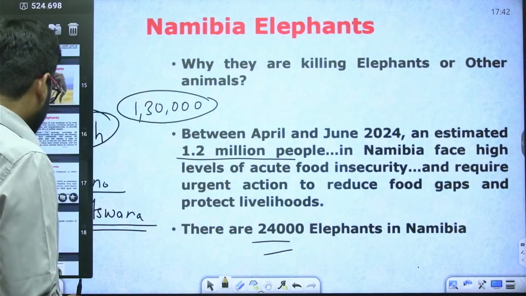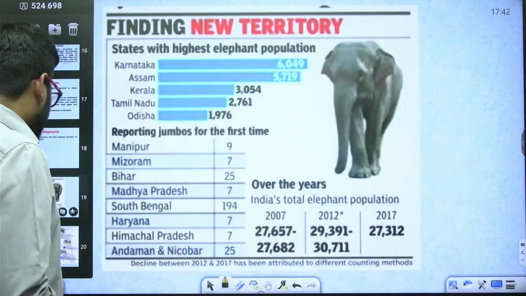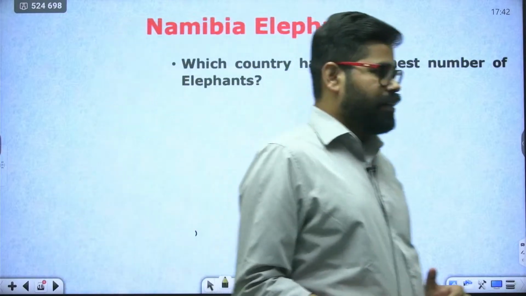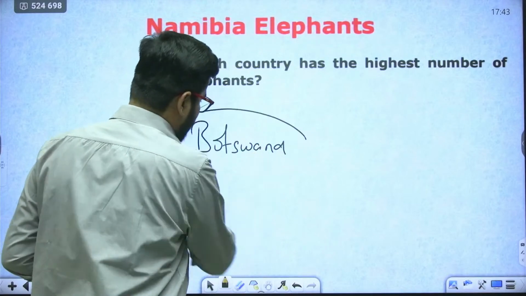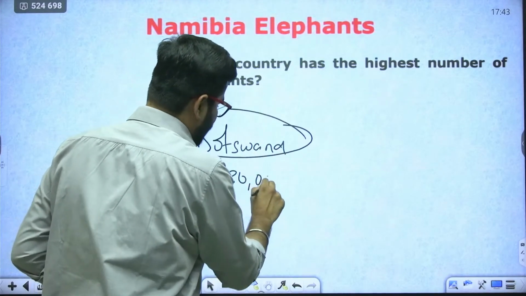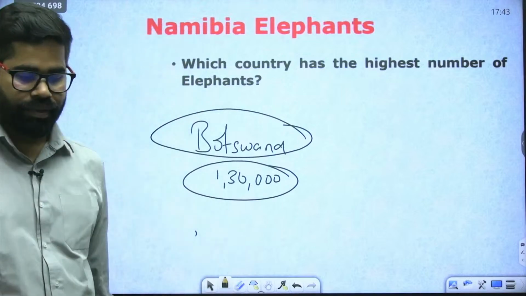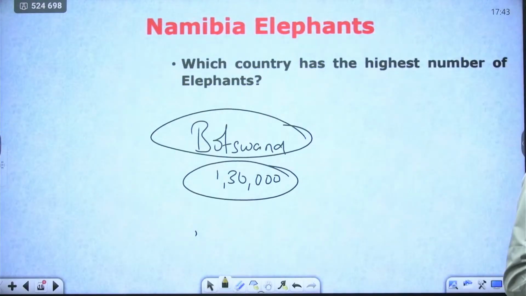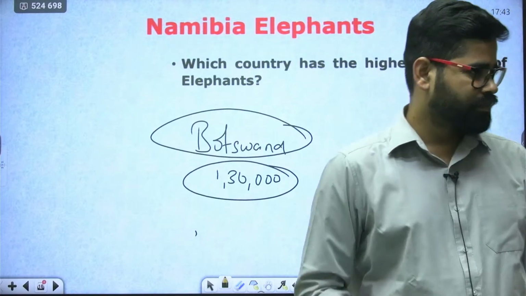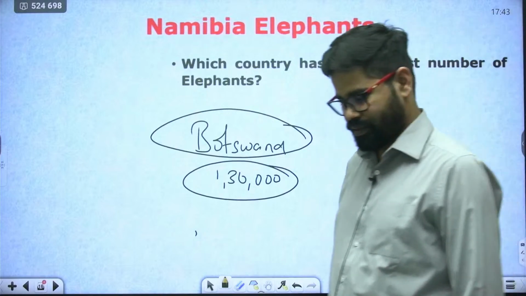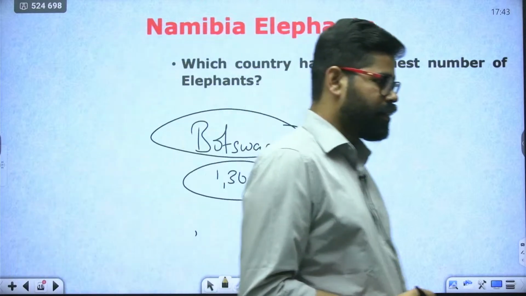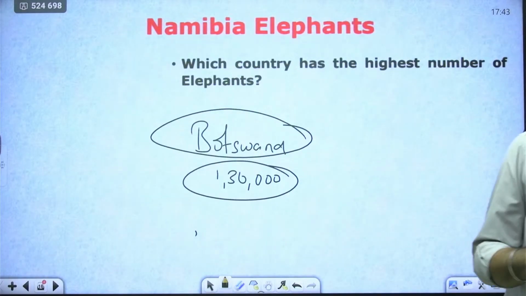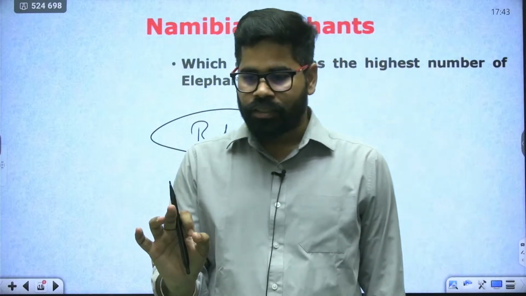Okay. Now, if you look at India, can you tell me which state in India is having the maximum number of elephants? Here we have Botswana, 1,30,000. Which state is having the maximum number? Madhya Pradesh. See one thing, Madhya Pradesh does not have elephants.